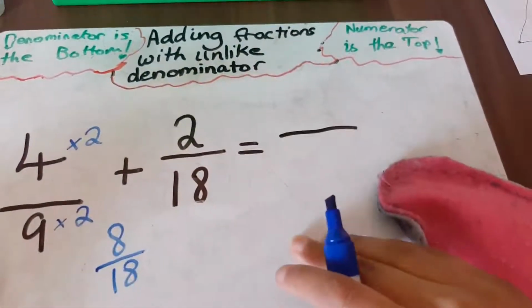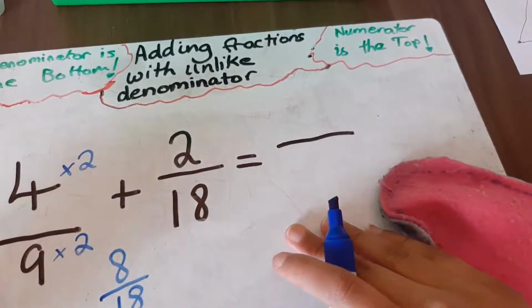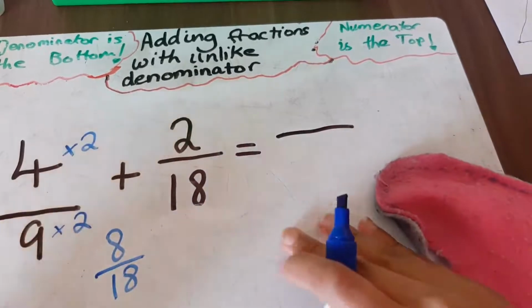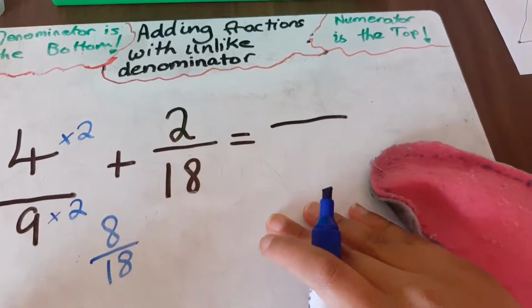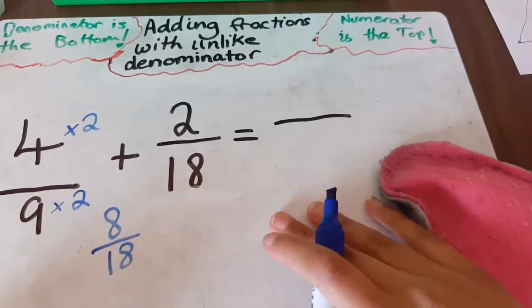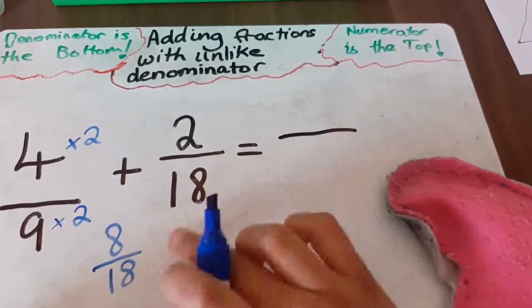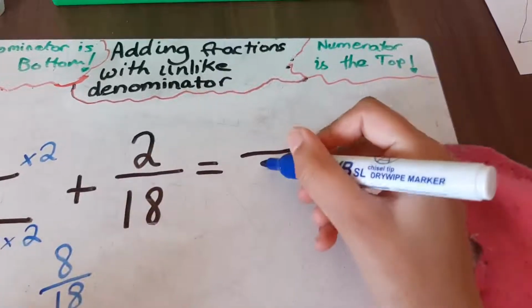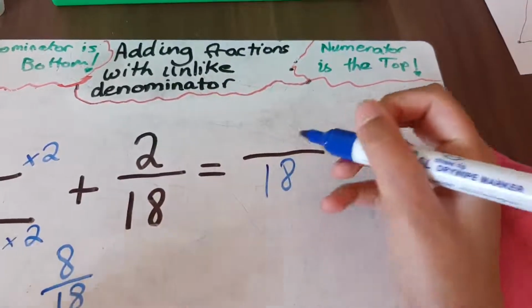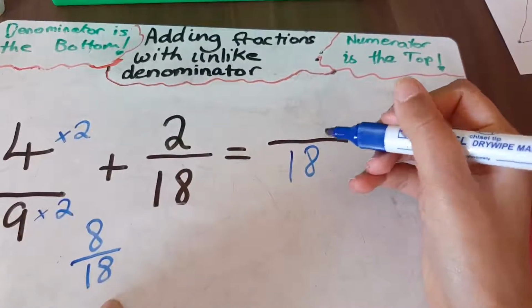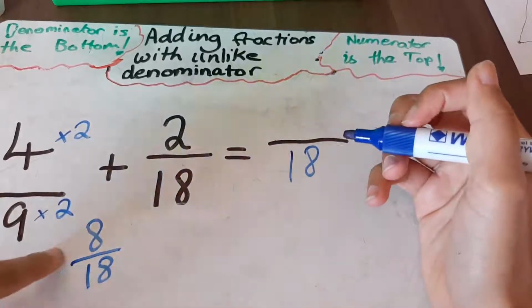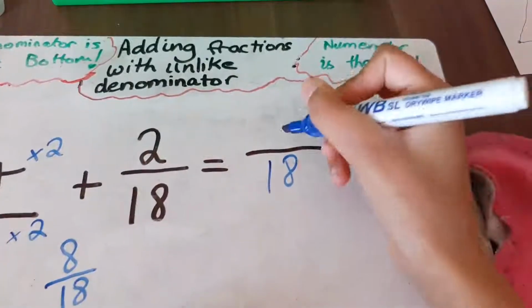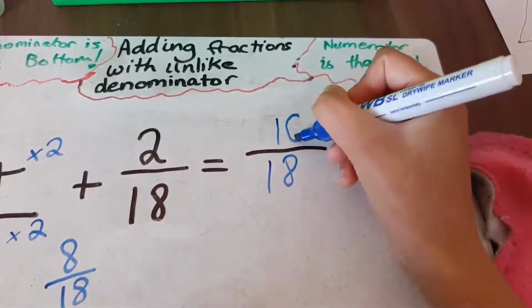So basically, 4 ninths is equivalent or equal to 8 over 18. So, now that we have the two same denominators, we can easily add the two numbers. So we're going to use the denominator 18, because that's what they both changed to. And we're going to add 8 and 2, which is 10.